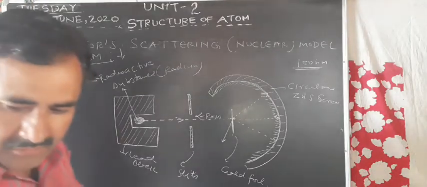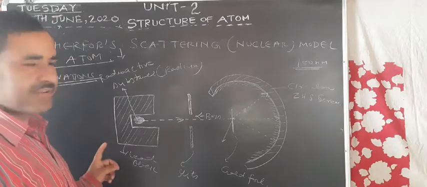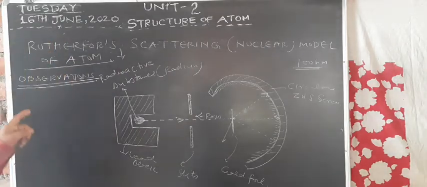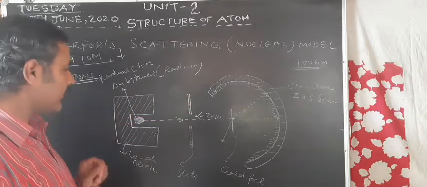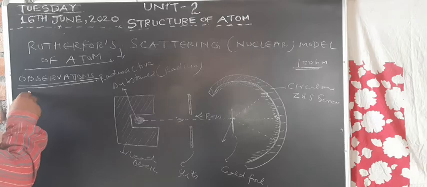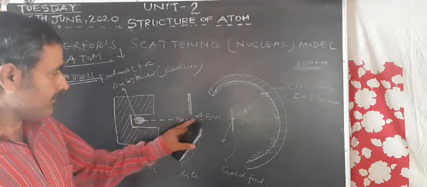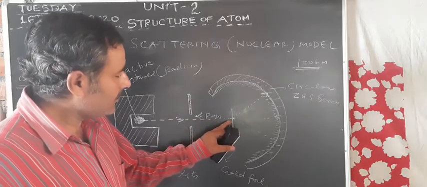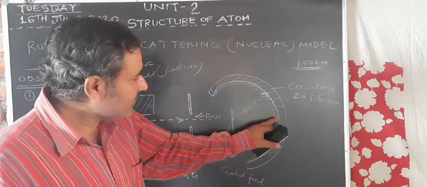So it is the construction of the Rutherford scattering experiment. Now, what are the observations which he has carried out from his scattering experiment? The first observation of Rutherford's model of atom was that most of the alpha particles pass through this gold foil without making any deflection and strike the zinc sulfide screen here.